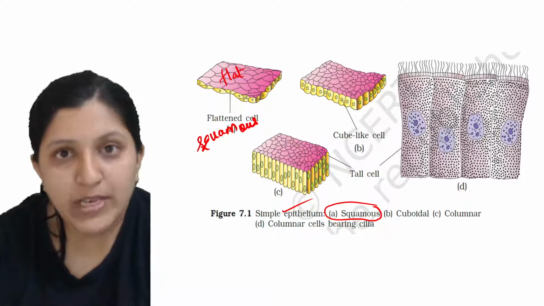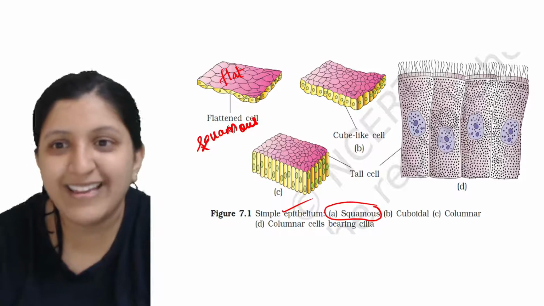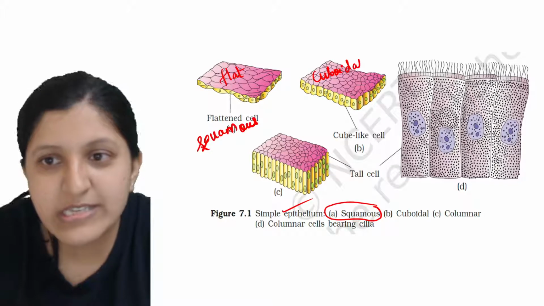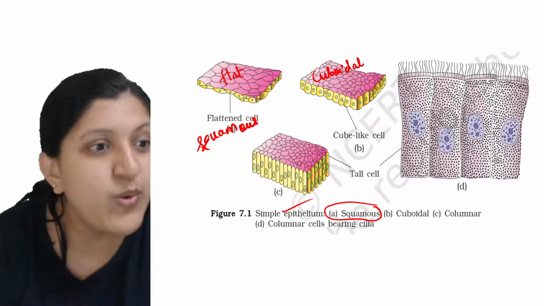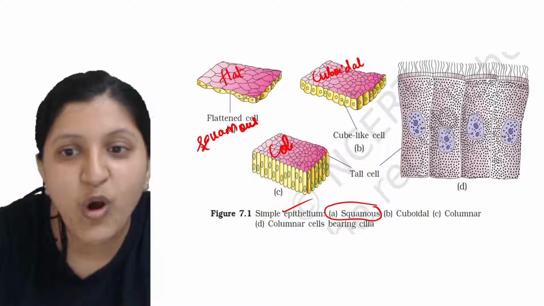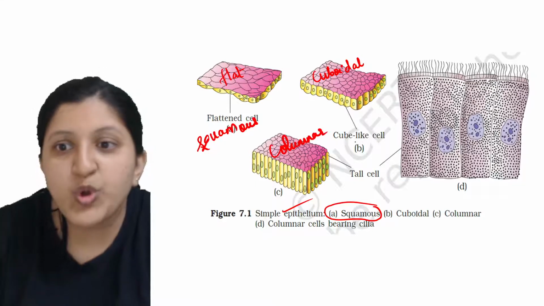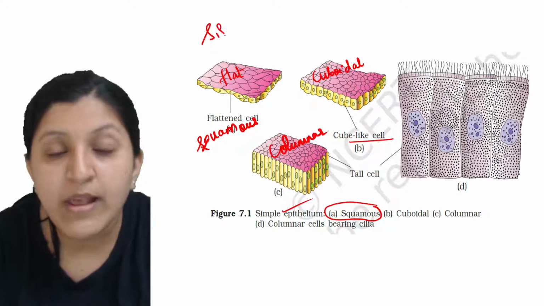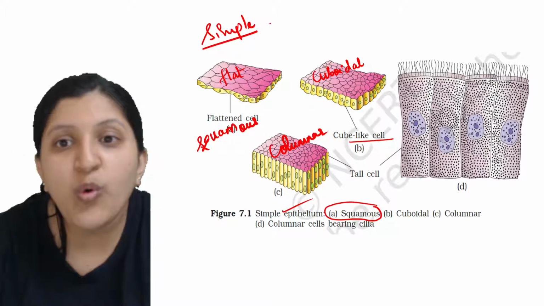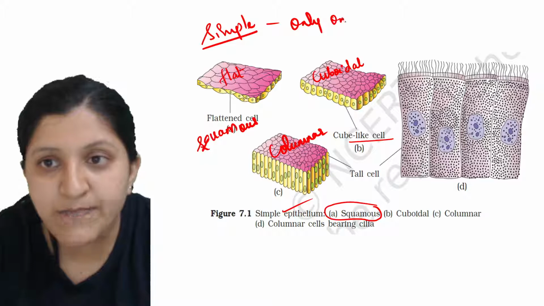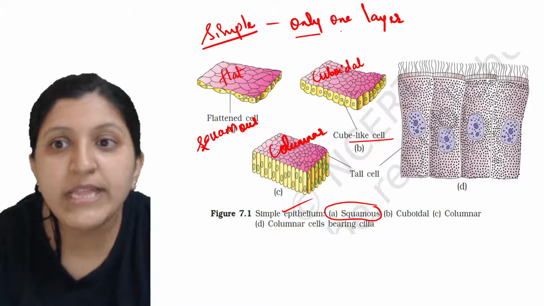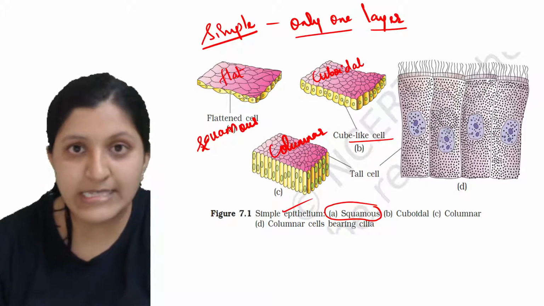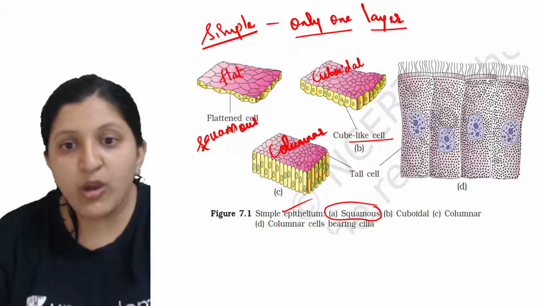Now you can see this one is somewhat cuboidal. Even though it looks rectangular here, this one is basically a cuboidal epithelium. And this one you can clearly see is a columnar epithelium. So, cube-like cells, column-like cells and flat cells. These are all simple. Why are we saying simple? Because you can see only one layer of epithelial tissue, and that's the reason we call this a simple epithelium. Now moving on to the next one.